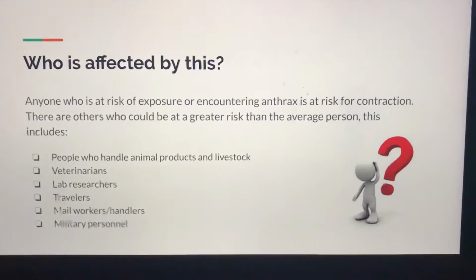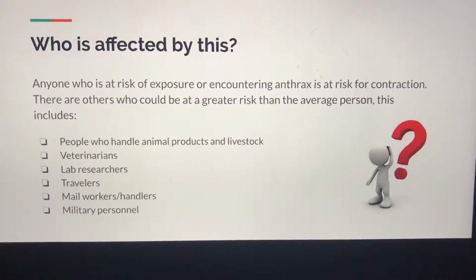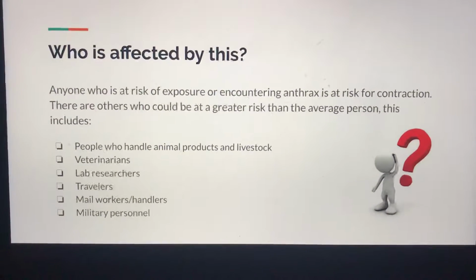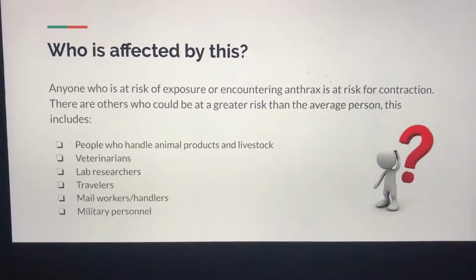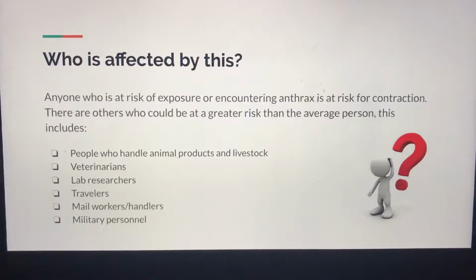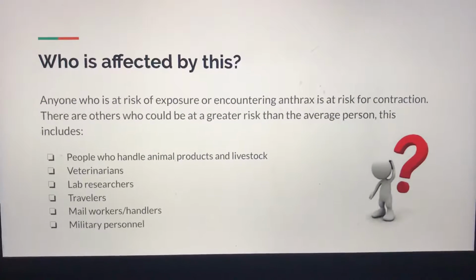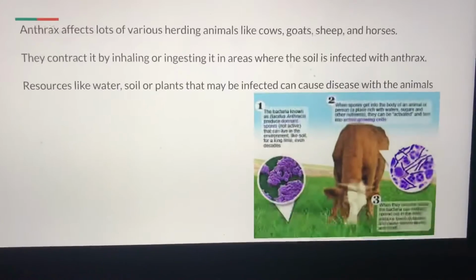So who is affected by this? Anyone can be at risk of exposure or encountering anthrax, but the risk of contraction is greater for certain people versus the average. These people include people who handle animal products and livestock, so veterinarians, some lab researchers, travelers, mail workers and handlers, and possibly military personnel.